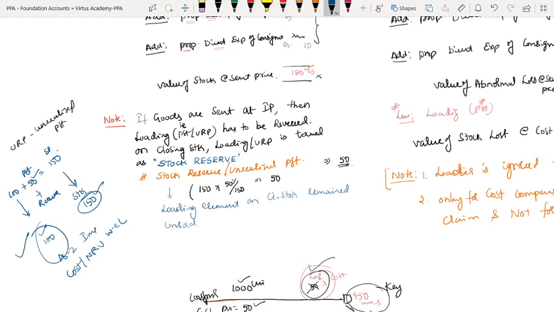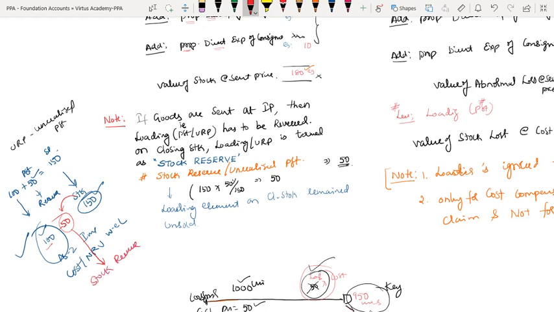So even though you are saying stock is 150, in order to value the stock at the right price, because if you include it at 150, automatically your profit will show 50 rupees as gross profit, which is not at all sold. How can you recognize the profit? That profit on closing stock which you have added, you have to remove. Otherwise, your profit will be overstated, which is wrong. Therefore, AS2 says stock should be valued at cost or NRV, whichever is lower. So I have to remove that profit. But on closing stock, that loading is called stock reserve.